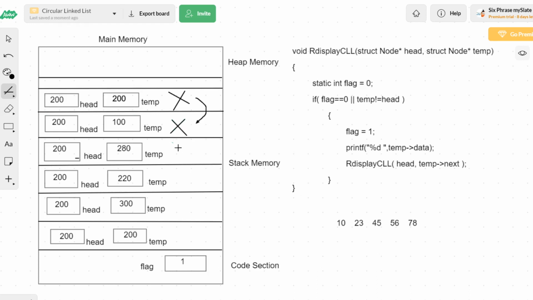We can directly start deleting each and every activation record one by one. Delete, then enter the next. Delete this and then enter the next. Delete and then enter the next. Delete it and then enter the next activation record. Delete it. So finally all the activation records are deleted and execution stops. At the end of execution, even the code copied here in the code section and the flag variable, everything will be deallocated completely from the main memory. Yes.